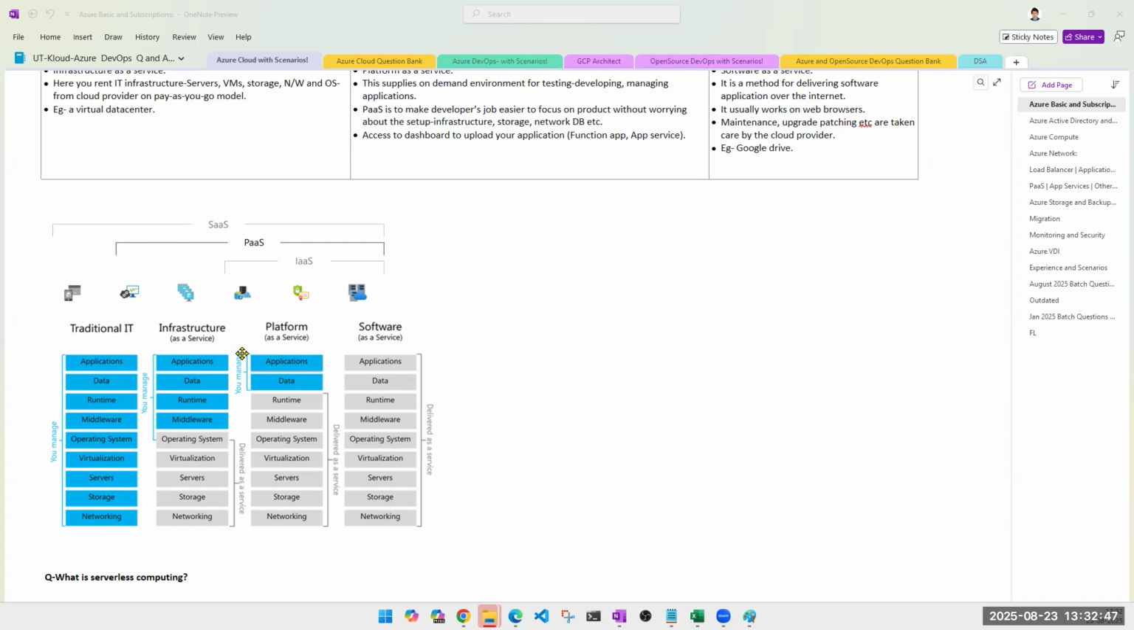Next is platform as a service. What is platform as a service? In platform as a service, you are responsible only for application and data. Everything else will be provided to you by cloud. What is that? Obviously, networking, storage, servers, virtualization, and operating system. This was already there under infrastructure as a service. So this will all be there. Along with this, you will have two or three extra things, which is runtime and middleware. What does it mean?